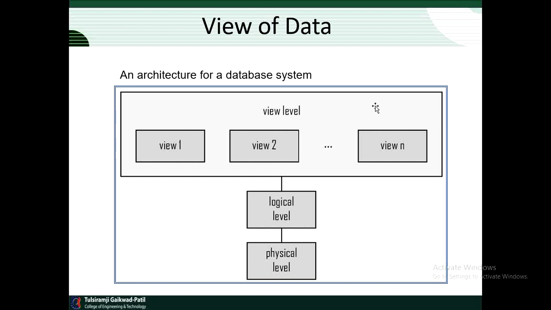Here the user can view the database through different views. The user of view 1 can see the view 1 database only, and the view 2 database can be seen by user 2 only. Like that, different views of the database can be seen by particular users.